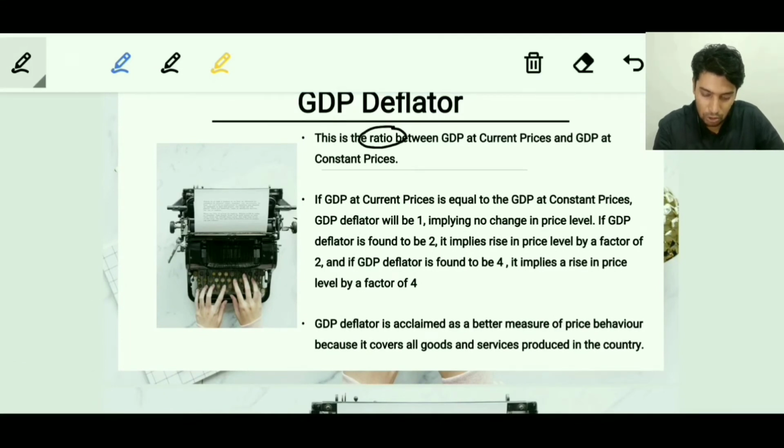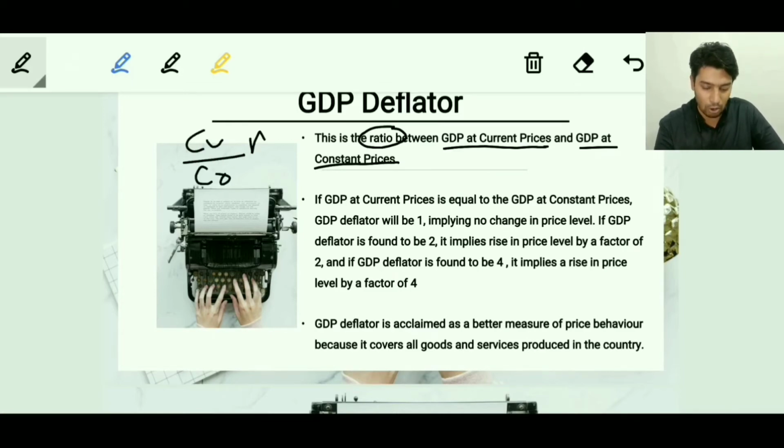GDP deflator is nothing but the ratio. Remember, it is very important now. GDP deflator is nothing but the ratio of GDP at the current price to the GDP at the constant price. So basically nominal divided by real. That's nominal by real. More than being a term for the topic of national income, it is more relevant to the topic of inflation, but I considered involving it here.